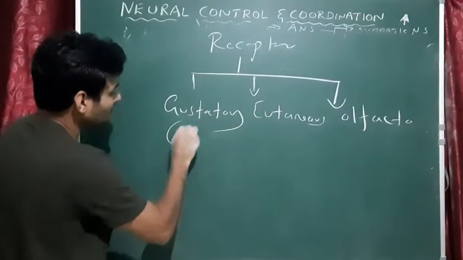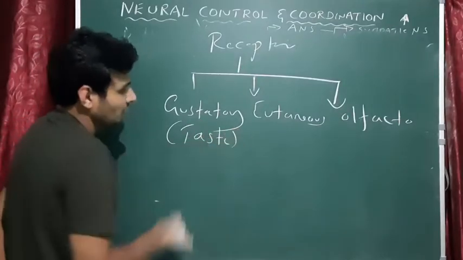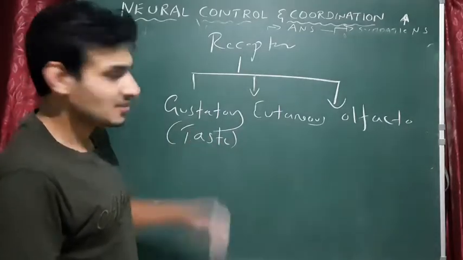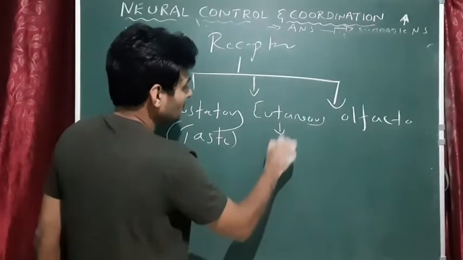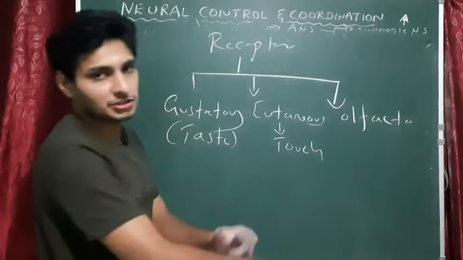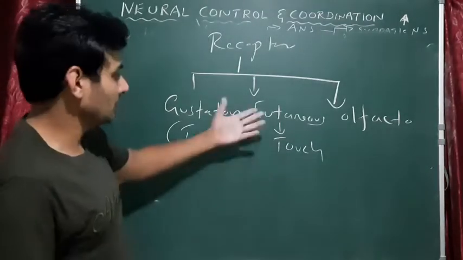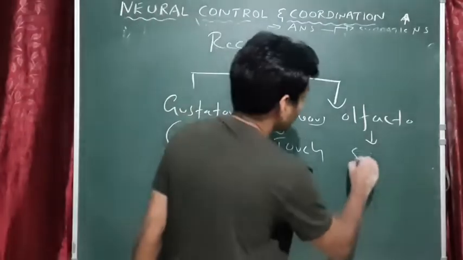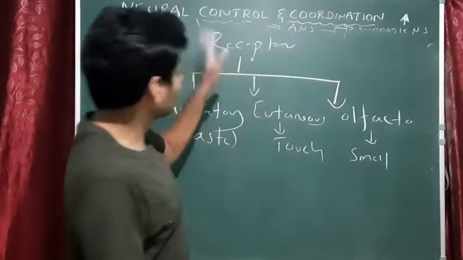Gustatory means for taste. Obviously, you know where gustatory cells are present, that is in the tongue. Cutaneous means touch, cells present within the skin. Cutaneous, touch. Olfacto, nose, smell. So that's all about receptors.